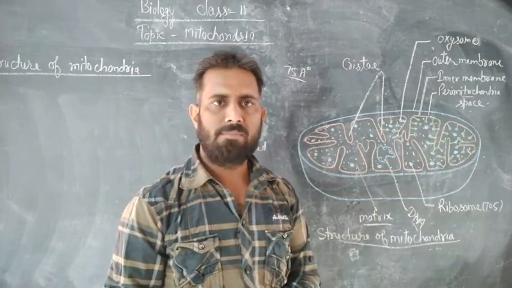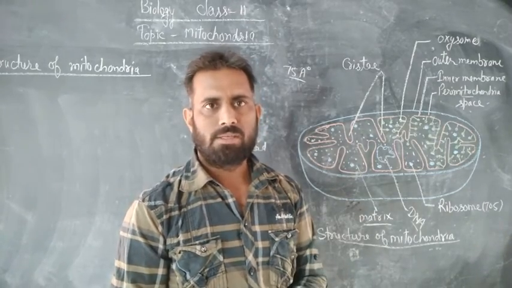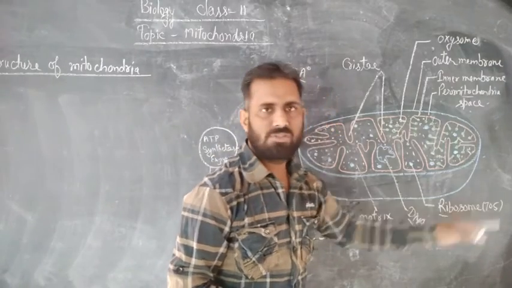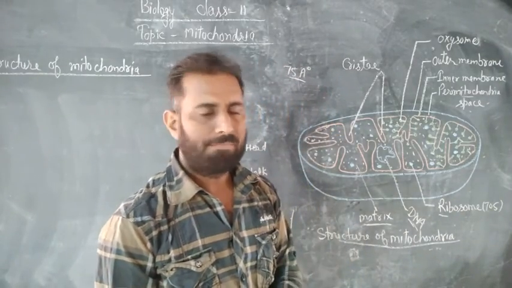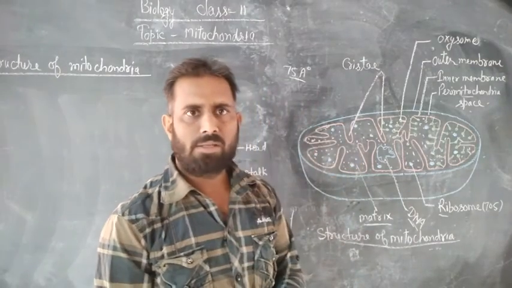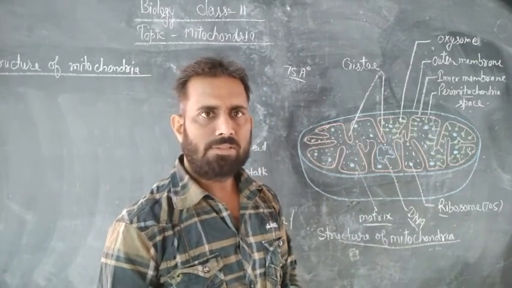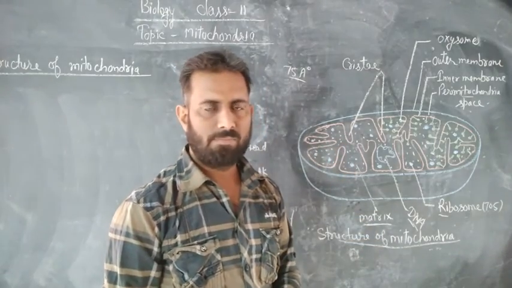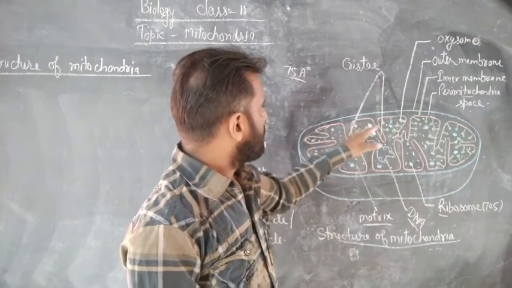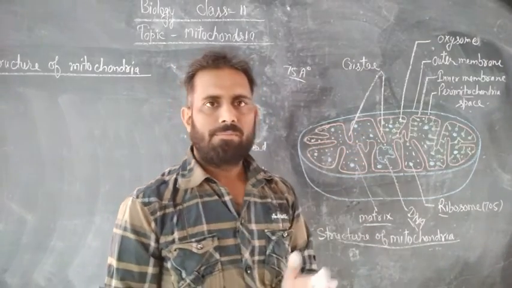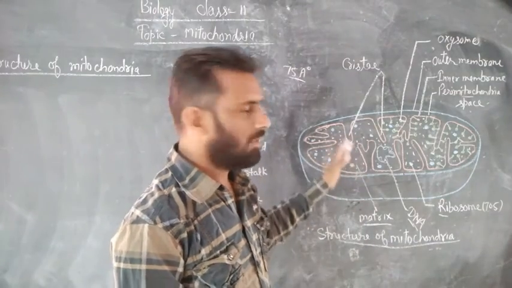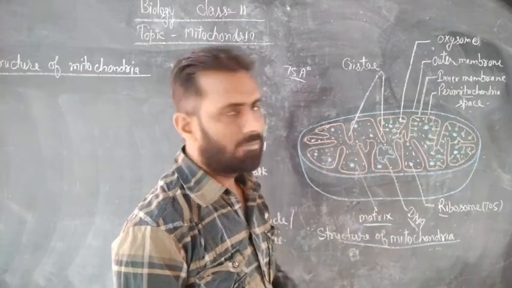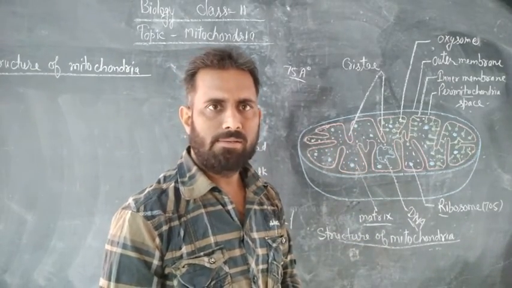The matrix contains several things like mitochondrial DNA, 70S ribosomes, RNA, Krebs cycle enzymes, and water. These substances are found inside the matrix, and the Krebs cycle enzymes help in the Krebs cycle.